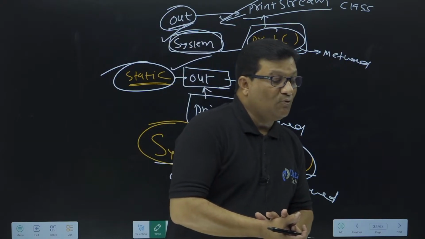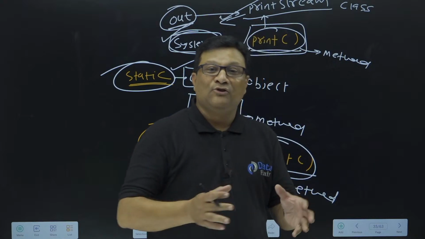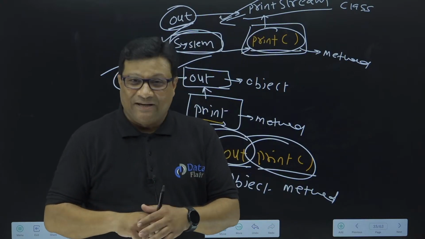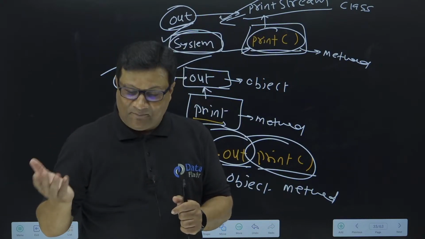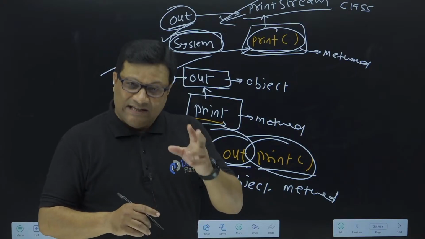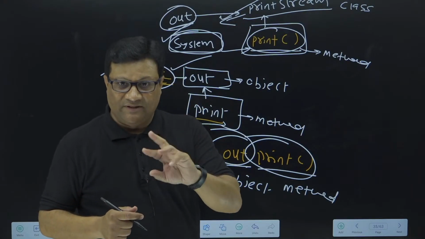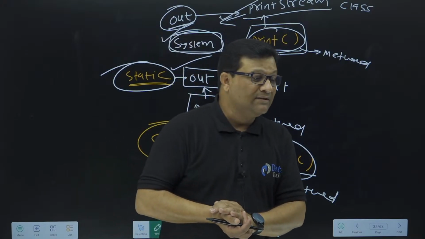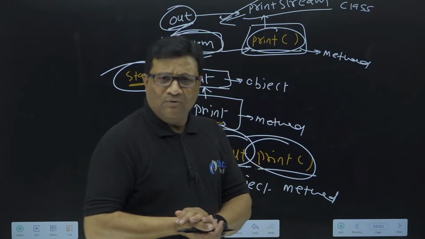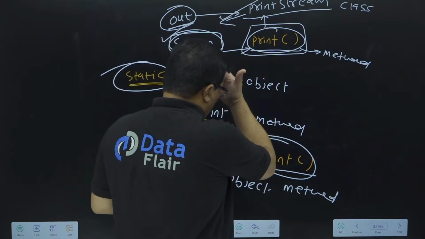See, print is an output function in Python. Print also belongs to Java, boss. Print method in Java also and print method in Python also. Don't get confused. In Java we have 2 methods, print and println. I'll explain the difference between print and println. Don't worry about this. So I hope now you have clarity about this System.out.print.